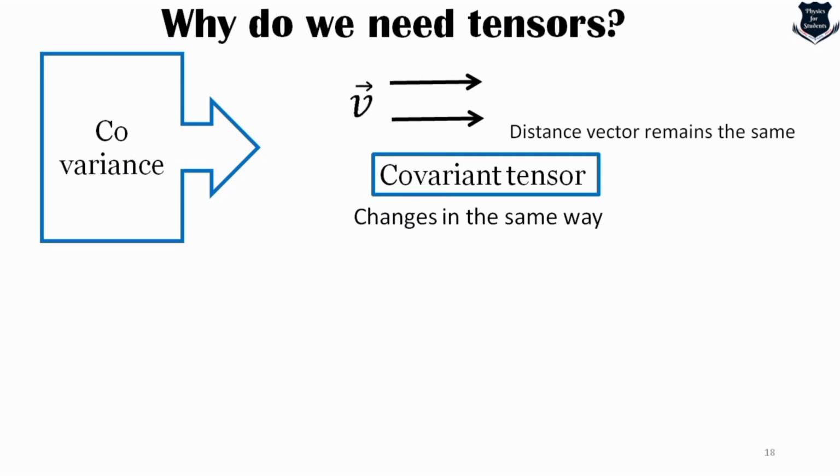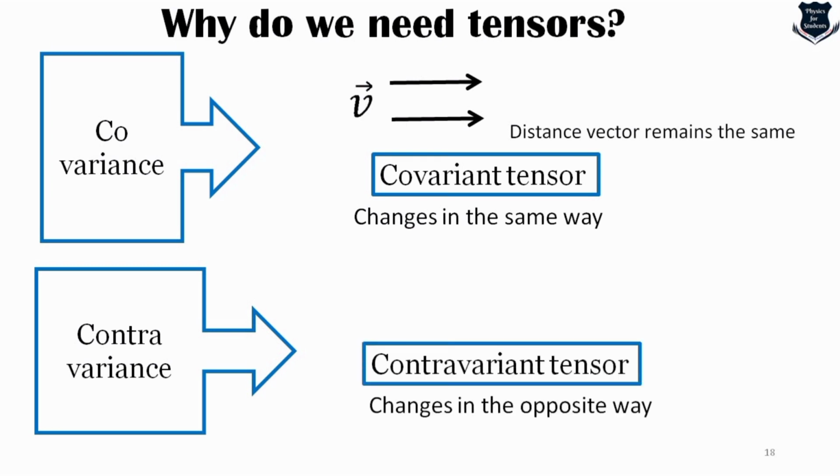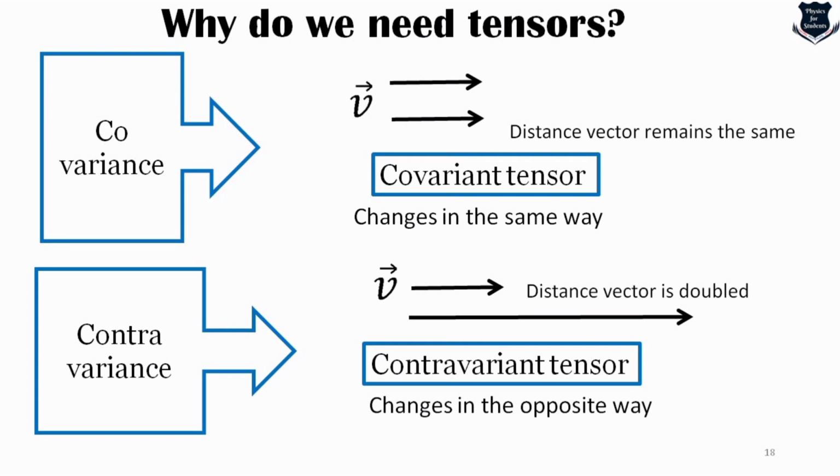Co means somebody who is going along with you, or accompanying each other. There is another type of tensor which is called contravariant tensor, where it changes in the opposite direction. So if I'm measuring v in this direction, either it will be in the opposite or it will be measured more than that. So you see the distance of the vector here is doubled, whereas in covariance it remains the same.